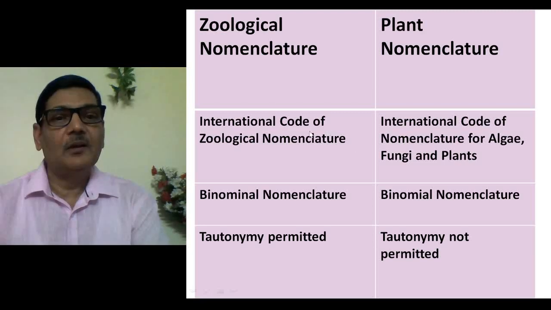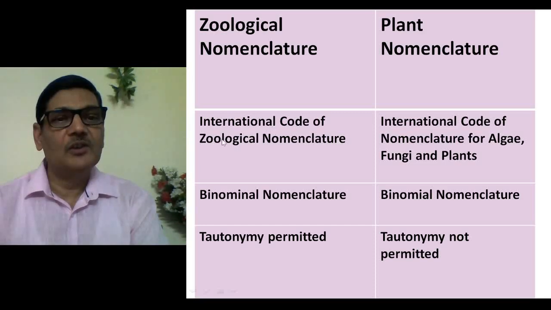So and other point is that actually there are certain organizations which deal with the aspect of systematics and taxonomy. There is an organization that is International Code of Zoological Nomenclature, and that organization actually deals with animals nomenclature.